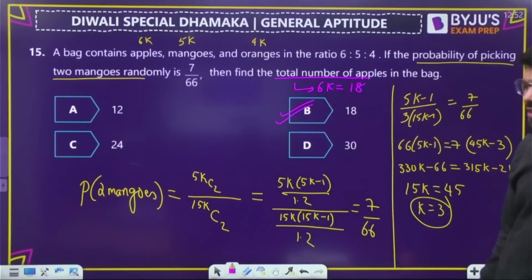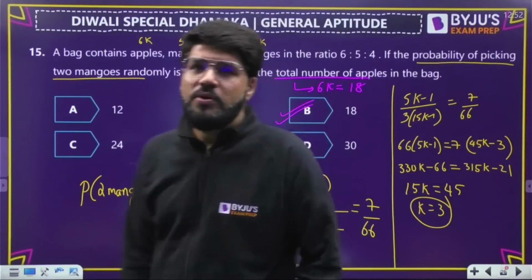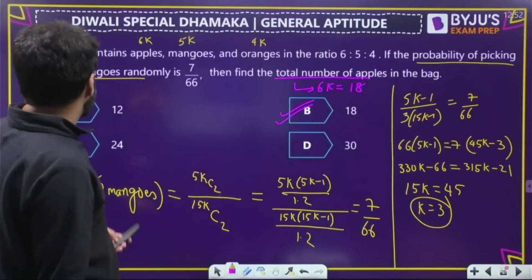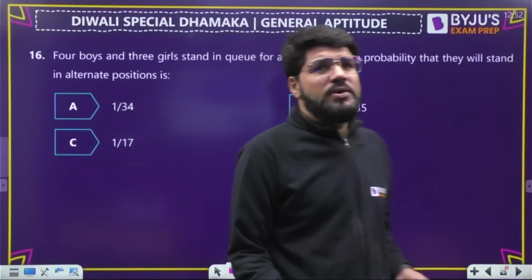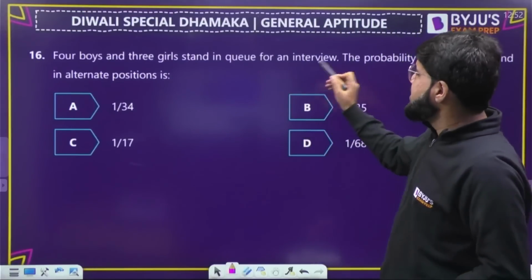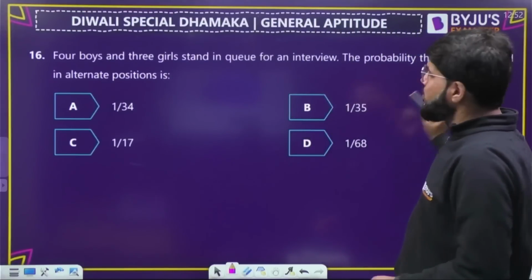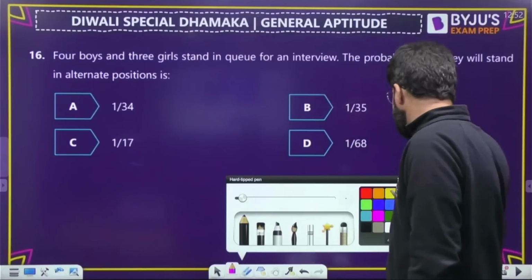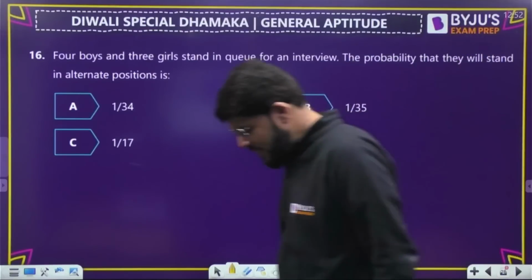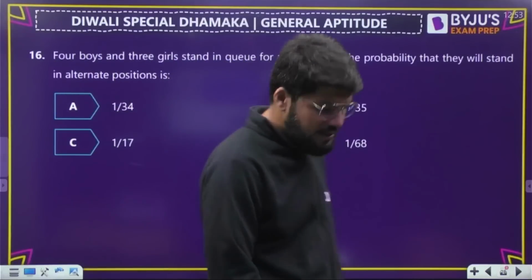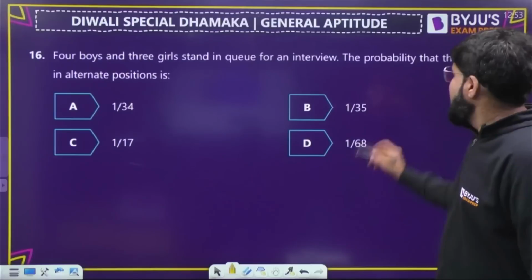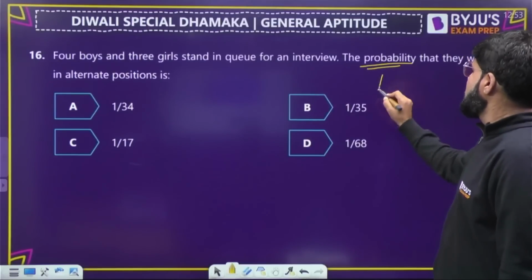All right. So in the GA part, probability or basic counting questions are also expected. Let's take another one here. Again a probability, but it's basic counting only. 4 boys and 3 girls stand in a queue for an interview. What is the probability that they will stand in alternate positions? How will we find alternate? See, probability again means favorable by total.